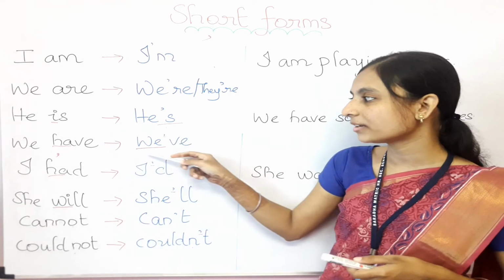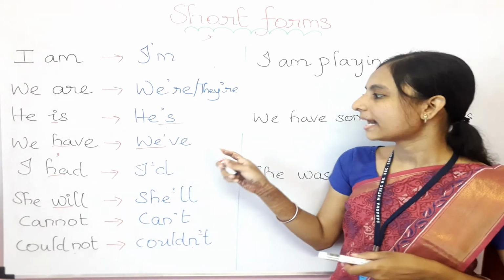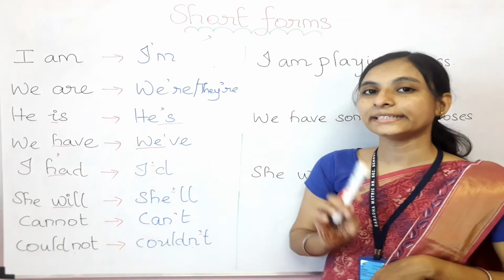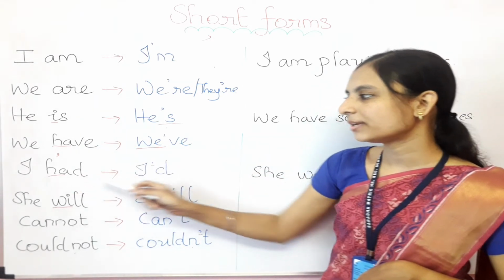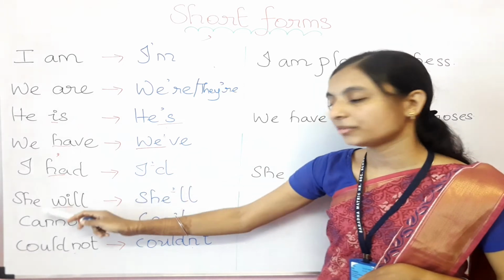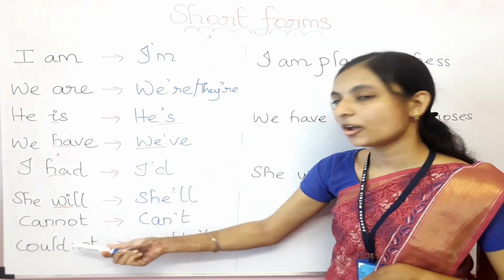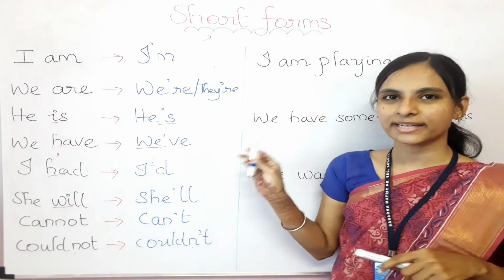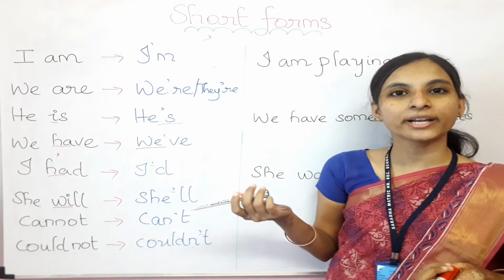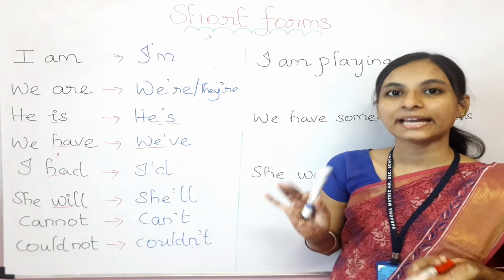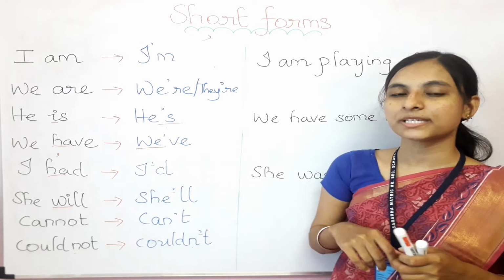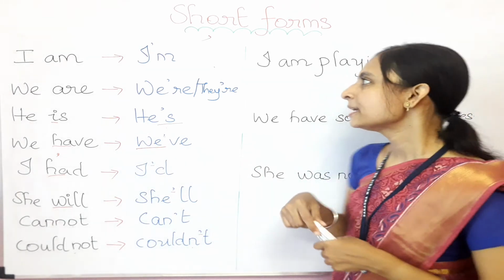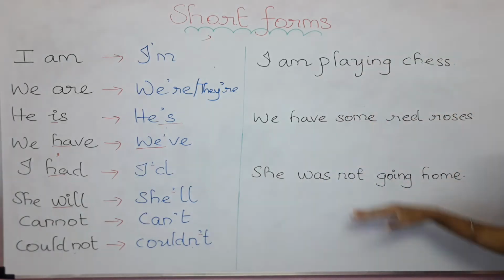We need to write the subject in whole, and then only we need to remove from the verb. Verb only can be written in the short form. I had will become I'd, and she will become she'll, and cannot became can't, and could not became couldn't. So do you understand, children, how we need to write in short form? Yes. Okay, so let's do some examples, some example sentences with the help of these short forms.